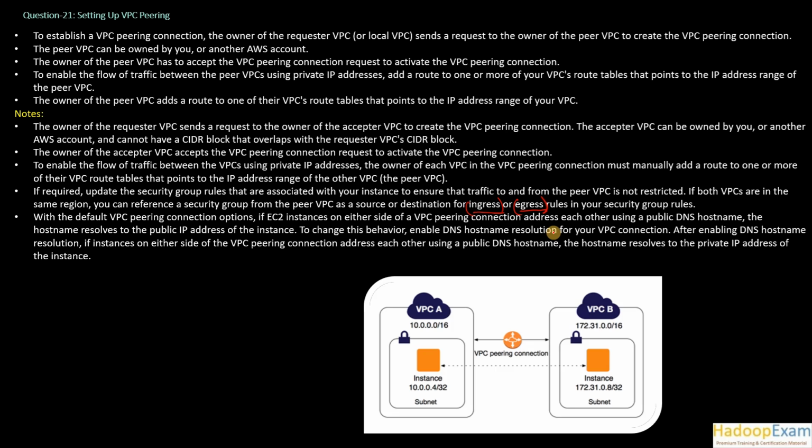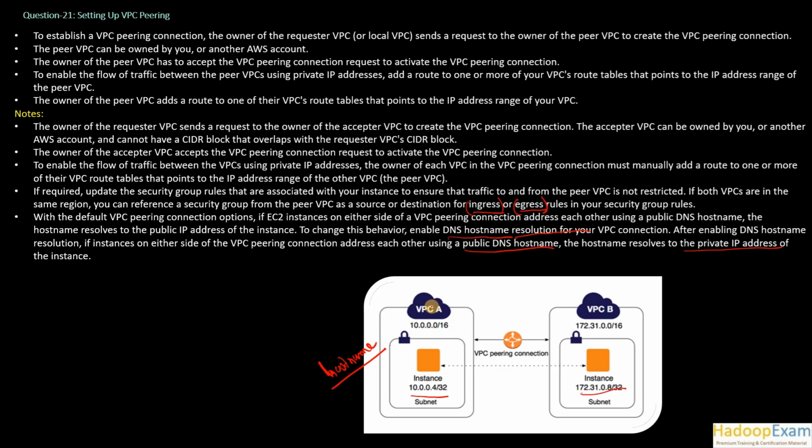To change this behavior, enable DNS hostname resolution of your VPC connection. So you need to enable this if you are using public IP address. After enabling DNS hostname resolution, if instances on either side of the VPC peering connection address each other using public DNS hostname, they can point to each other and the hostname resolves to the private IP address of the instances. So basically, instead of IP addresses, if you wanted to use hostname, then you can do this using hostname as well. It is possible, correct.